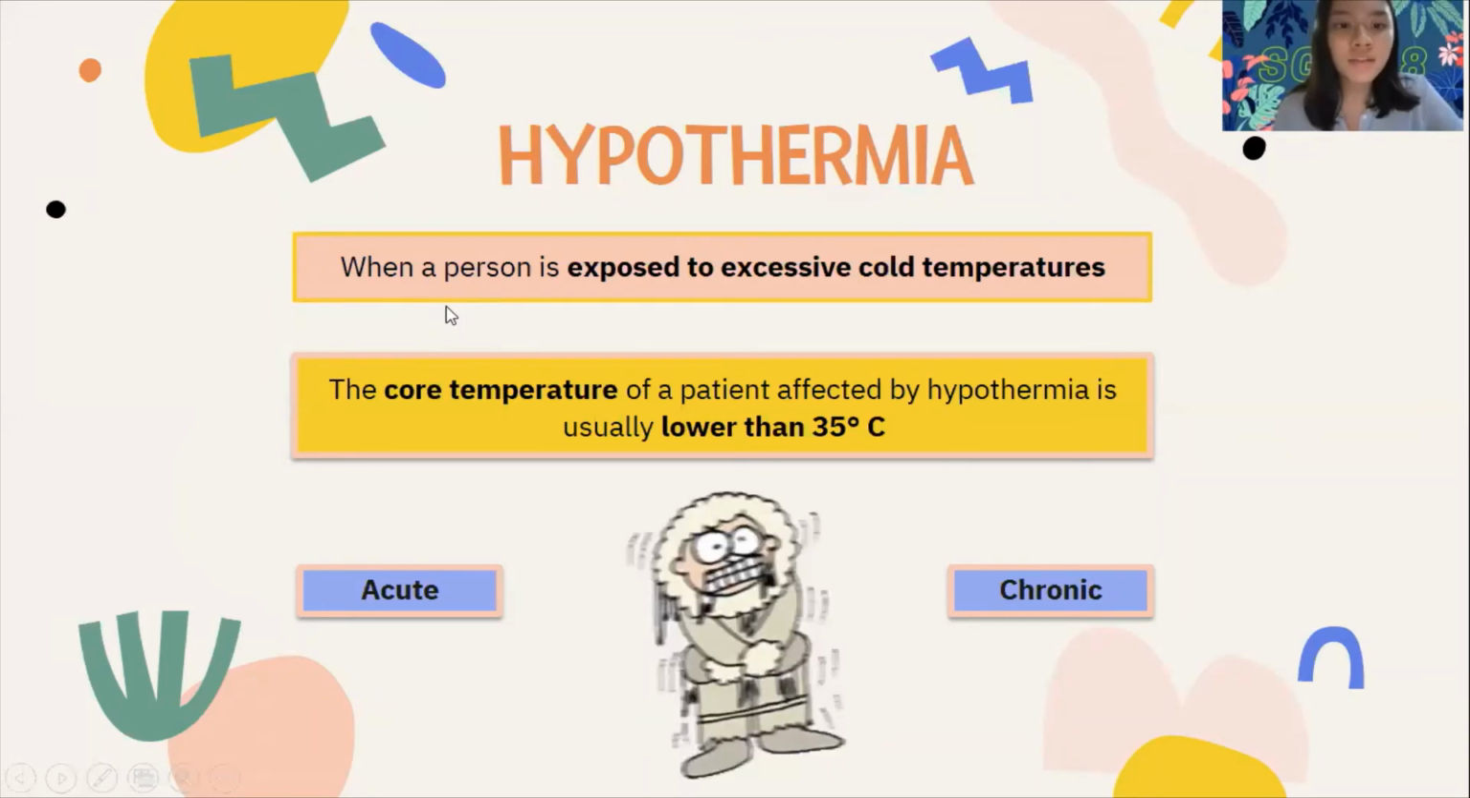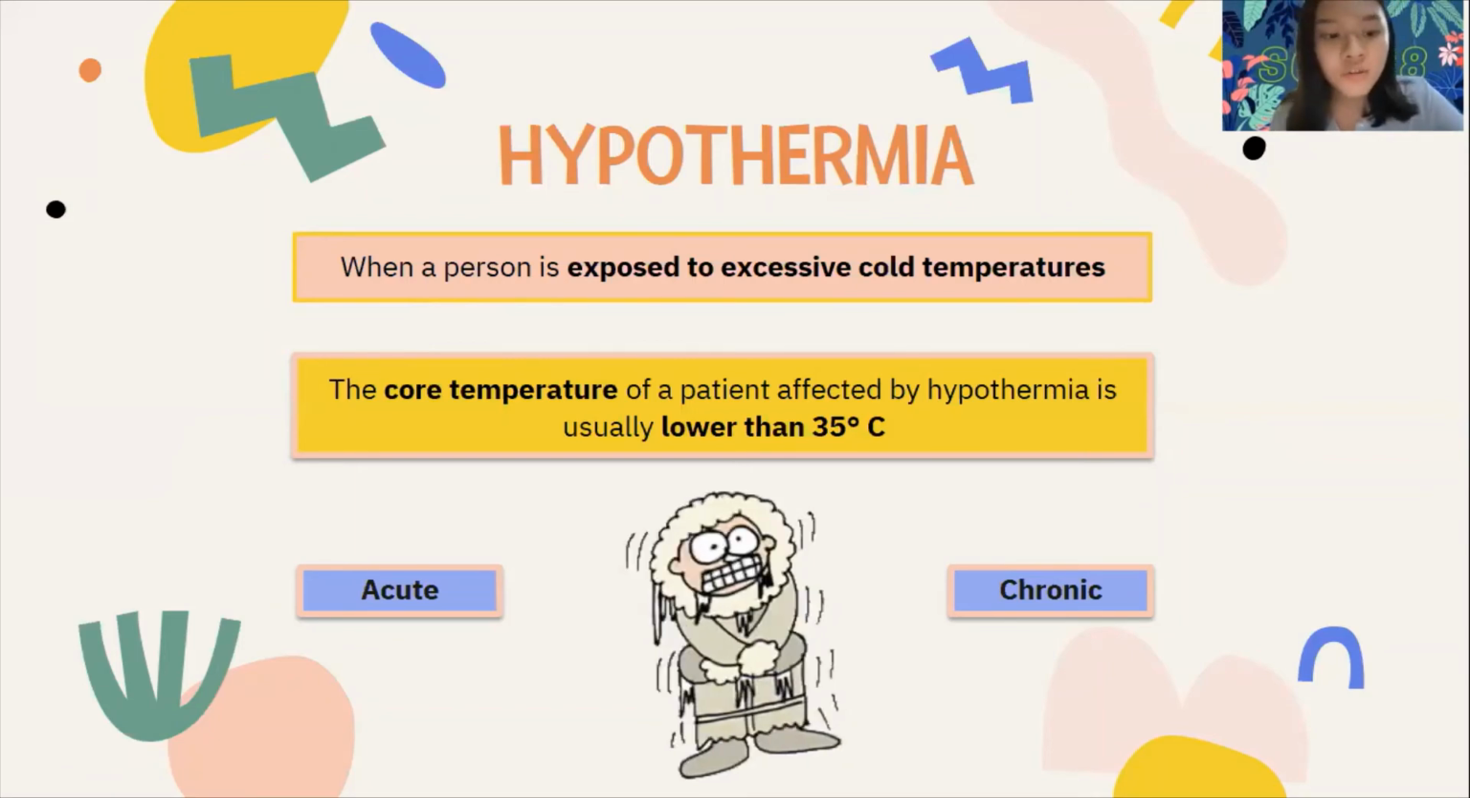Today I will be delivering about hypothermia. Hypothermia is a medical emergency that can happen to a person when exposed to excessively cold temperature. The core temperature of a patient affected by hypothermia is usually lower than 35 degrees Celsius or 95 Fahrenheit. There are two types of hypothermia, which are acute hypothermia and chronic hypothermia.